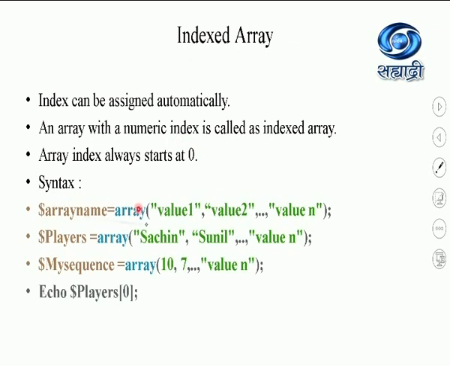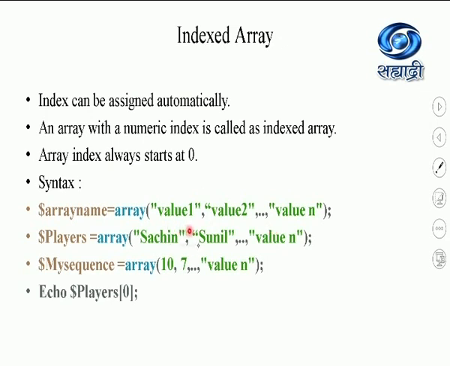So here I have declared the simple syntax of an array. You have to specify the array name by specifying $. So in the examination, you must remember that in PHP, the $ symbol is used for declaring the variable name as well as the array name. Here I am passing the values. This is a players array, and in this players array, I have stored names of the players.